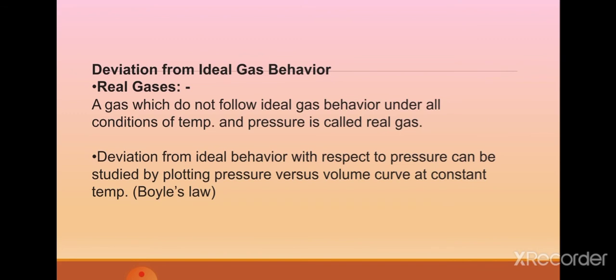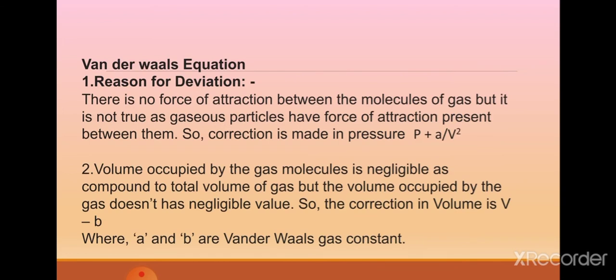So what is the deviation from ideal gas behavior? The gas which does not follow ideal gas behavior is known as a real gas. So a gas which does not follow ideal gas behavior under all conditions of temperature and pressure is called a real gas. Deviation from ideal behavior with respect to pressure can be studied by plotting a pressure versus volume curve at constant temperature. So let's move on to the van der Waals equation.